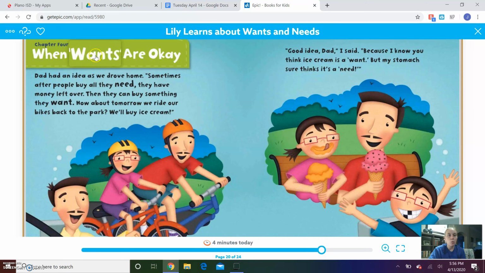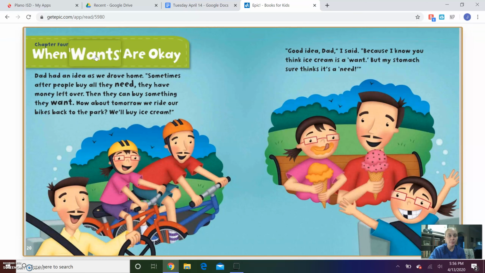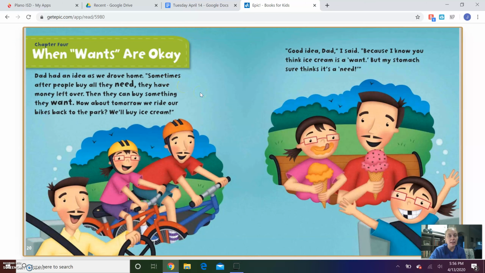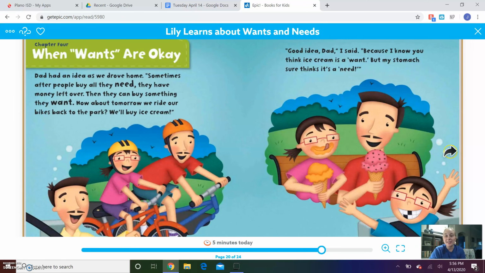Chapter 4. When wants are okay. Dad had an idea as we drove home. Sometimes after people buy all they need, they have money left over. Then they can buy something they want. How about tomorrow we ride our bikes back to the park? We'll buy ice cream. Good idea, Dad, I said, because I know you think ice cream is a want, but my stomach sure thinks it's a need.